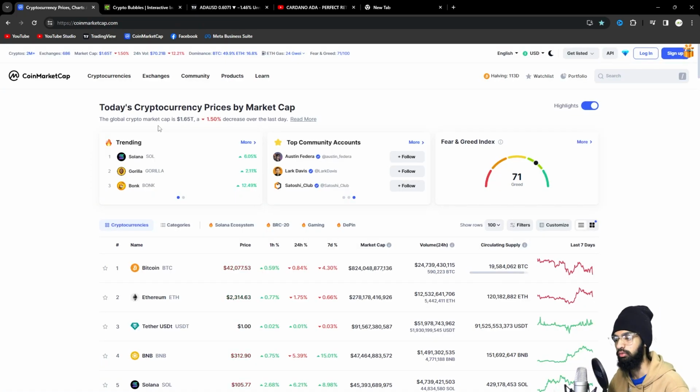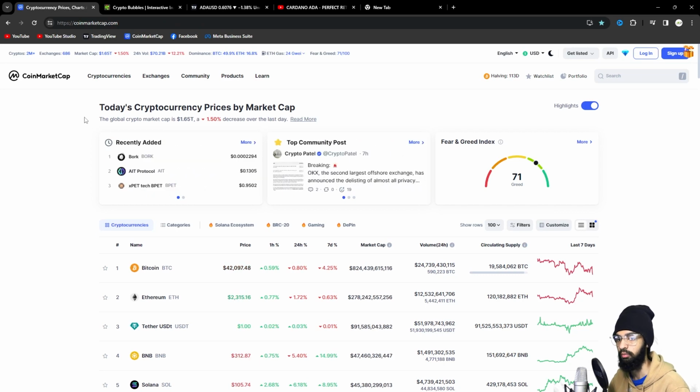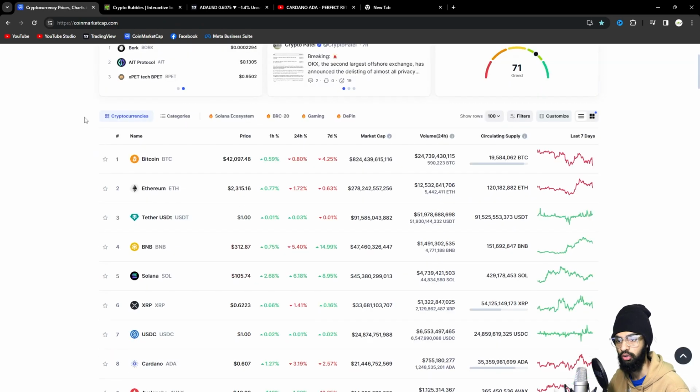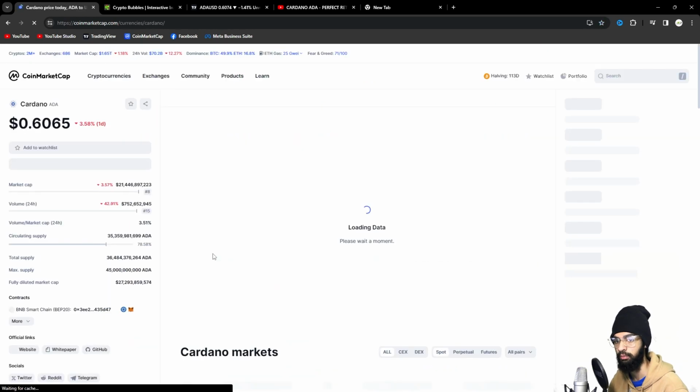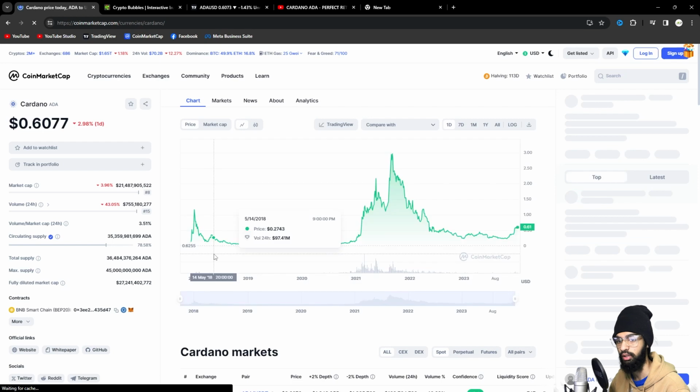So we are now over at our screen, and as you can see, I'm on coinmarket.com. Let's take a look at ADA on coinmarket.com. As you can see, in the past hour, it's up by 1.27%. In the past 24 hours, it's down by 3%. And in the past 7 days, it's down by 2.5%. So let's take a look and click at the graph.